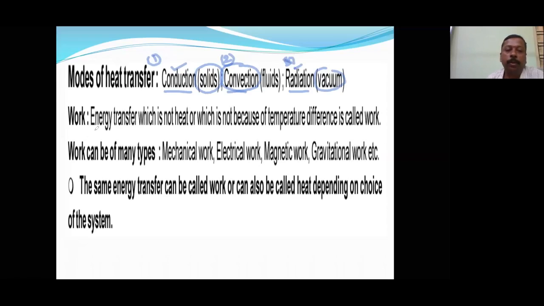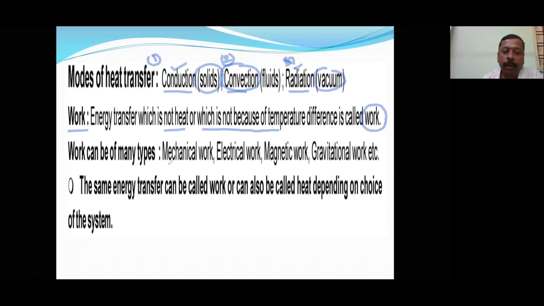Okay. Now this is about heat transfer. Heat transfer takes place when there is a temperature change, and the ways of heat transfer are conduction, convection and radiation. Now, the energy transfer which is not heat, which is not because of the temperature, is called work. Whatever energy transfer is not because of the temperature, all of that energy transfer is called work transfer.